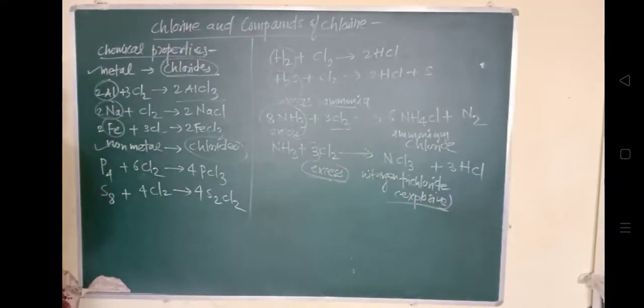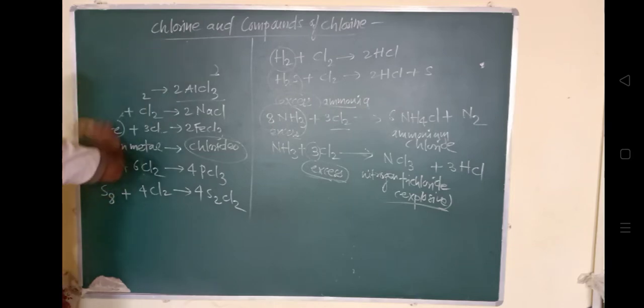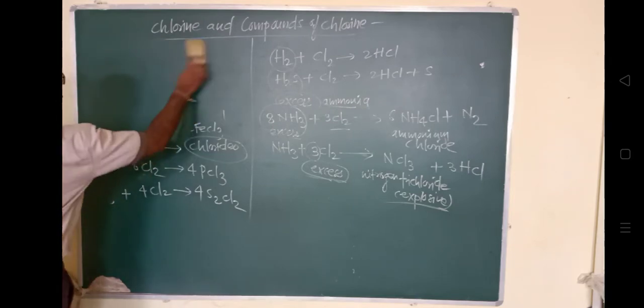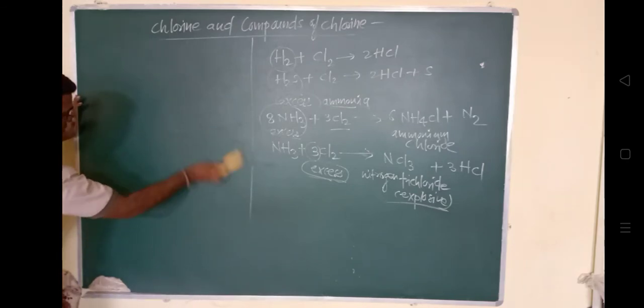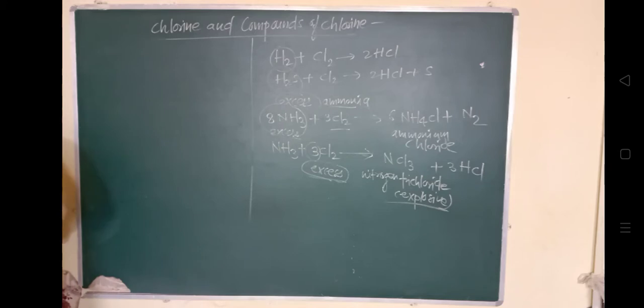So this is its reactivity with the metals, affinity towards hydrogen and reactivity with ammonia. Now we'll see its reactivity with alkali, alkali के साथ ये कैसे react कर रहा है, chlorine. When chlorine reacts with cold or dilute alkali, it will produce a mixture of the chloride and the hypochlorite, and when it is reacted with hot concentrated alkali, it will form the chlorate, that we'll see.